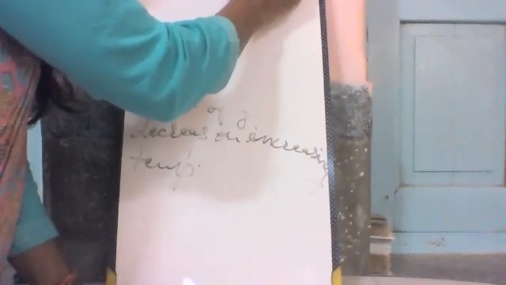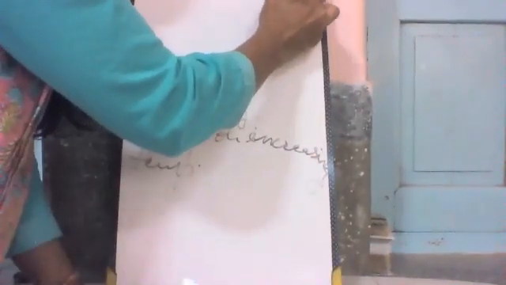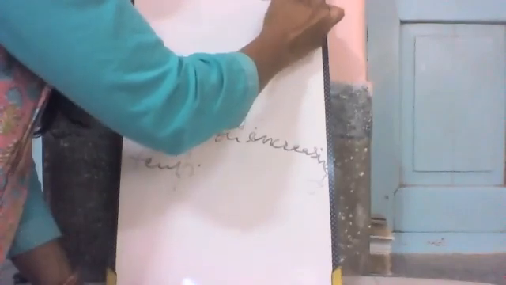Here is an example of potassium nitrate, KNO3, in water at 20 degrees Celsius and 60 degrees Celsius. At 20 degrees Celsius, it can dissolve 31.6 gram KNO3.